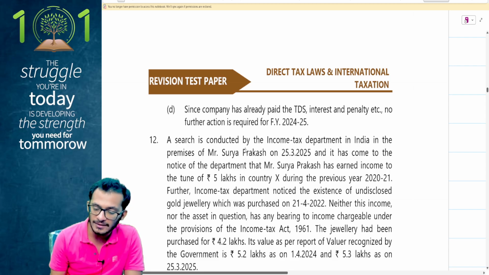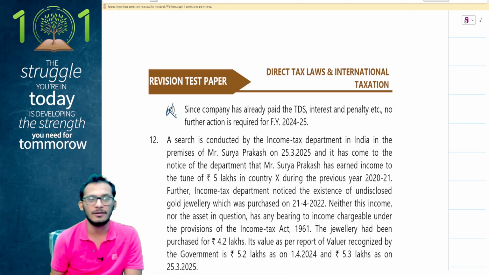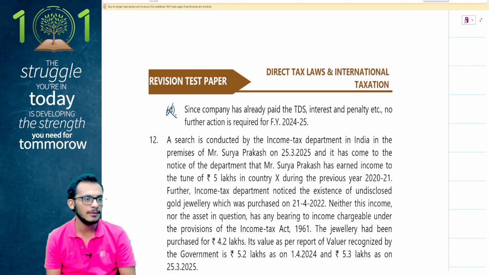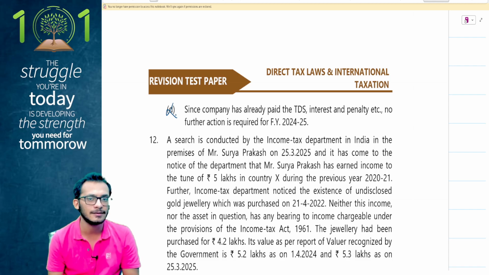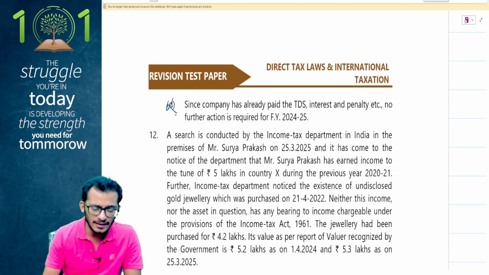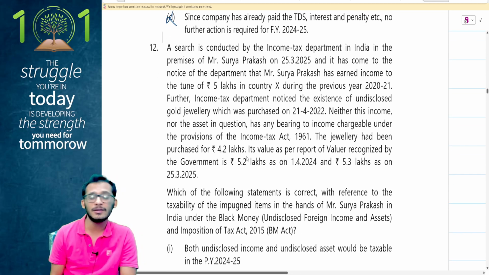Since the company has already paid the TDS, no further action is required. No, definitely not. Just because you have paid the interest and tax does not mean that you cannot be prosecuted for it. You can definitely be prosecuted. So option number C becomes the right answer. Clear? Yes, great. With this, people, we are done with the case study questions. I think the other questions should be fairly easier, so let's look at them quickly.